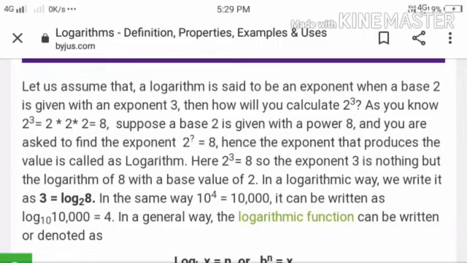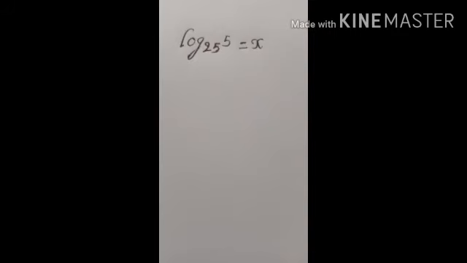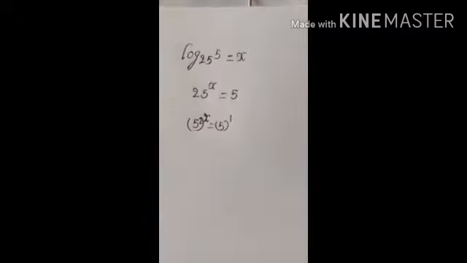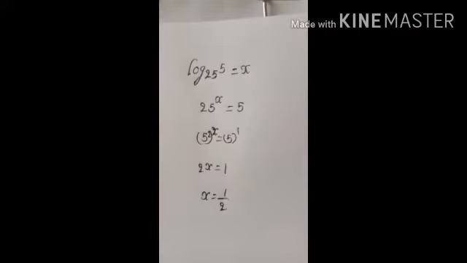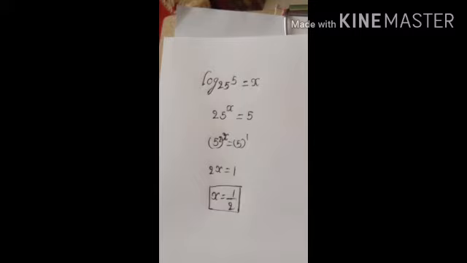In the same way, 10 power 4 equals 10,000, but in logarithms, log 10,000 base 10 equals 4. It is called the logarithm function. For example, take log 5 base 25 equals x. Then we use the exponential form: 25 power x equals 5. We simplify: 5 power 2x equals 5 power 1, so 2x equals 1 and x equals 1 by 2. This is the answer, the simplest form of the logarithm.